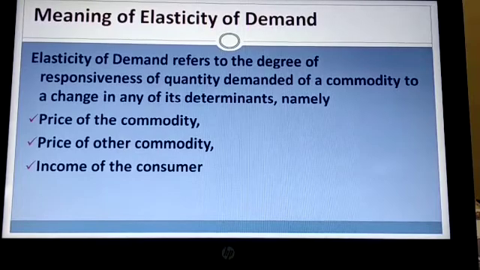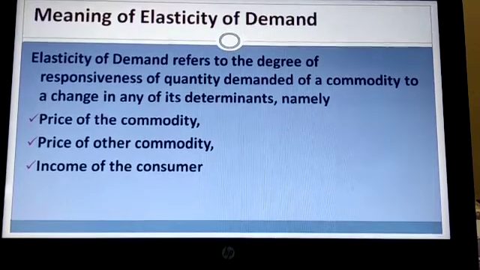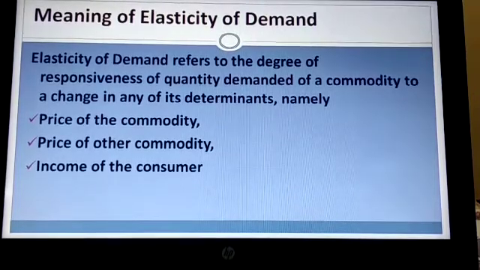What do we mean by extent of relationship? It means that when the price falls, the demand changes, but what is the amount of change? How much change is what is called elasticity of demand. कितना ज़्यादा change, or you can say when the price falls, the demand increases, but how much? So we are measuring the responsiveness.